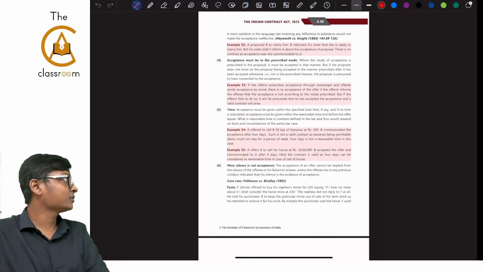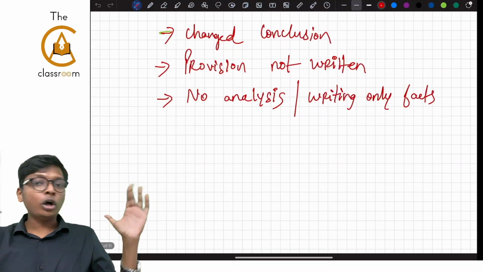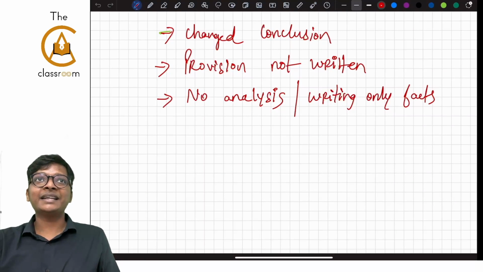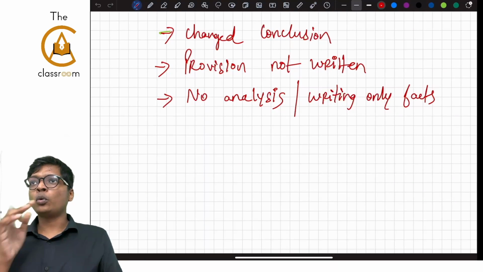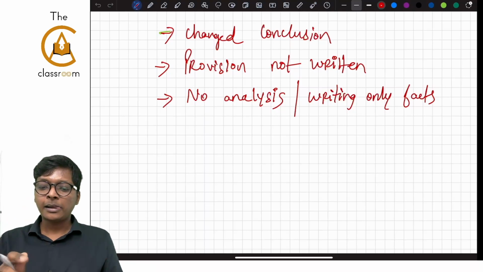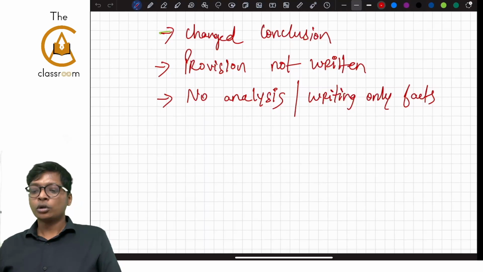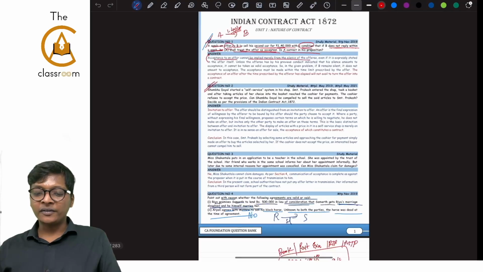Okay, here I have summarized, if you can see, all the common mistakes that they have made, what you should do, what you should not do, and what the ideal answer is. Let's go and read the question once again for the benefit of everybody.